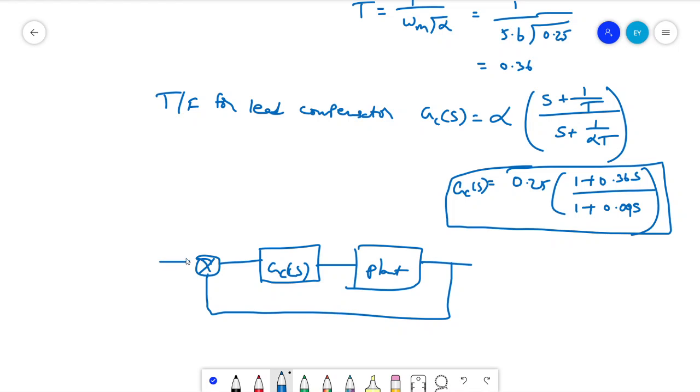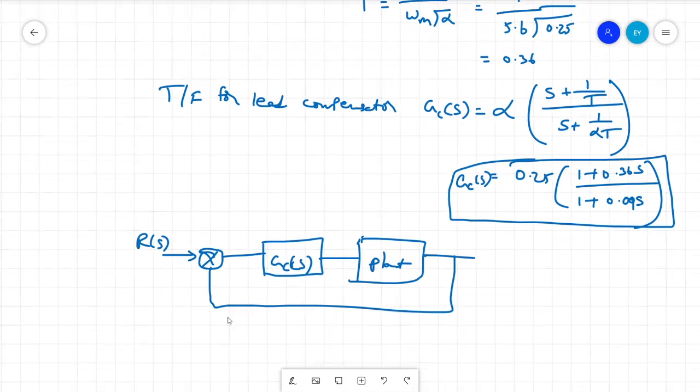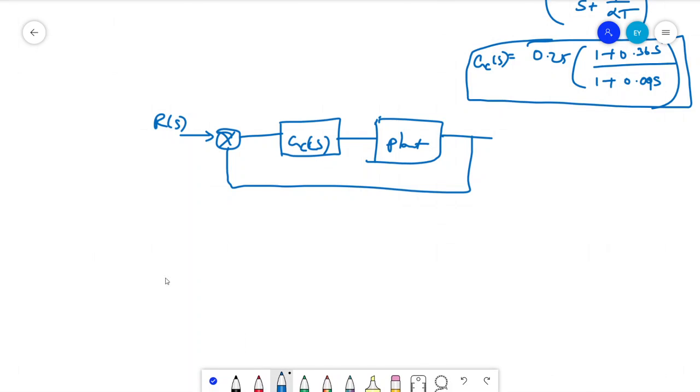This is the compensated system. When the compensator is added to the plant, it should meet whatever required specifications they gave. Now we need to substitute this and get the overall transfer function.